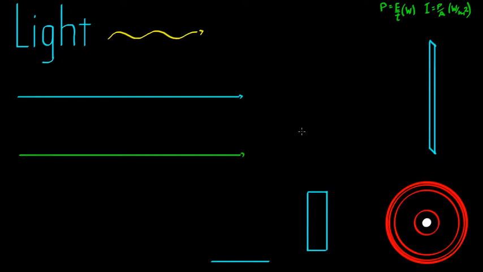Let's discuss first of all the qualitative properties of light, so just a general description of our experience with light in the universe. First of all, light tends to travel in a straight line when it's not moving through small gaps or around small objects. And it tends to also travel at a constant speed, so v equals c, and this occurs in a vacuum here. When light is travelling in a medium that is not in a vacuum, that's when the speed will dip. So the speed of light will actually be less than c. But in a vacuum, the speed is constant, and c is around equal to 3 times 10 to the 8